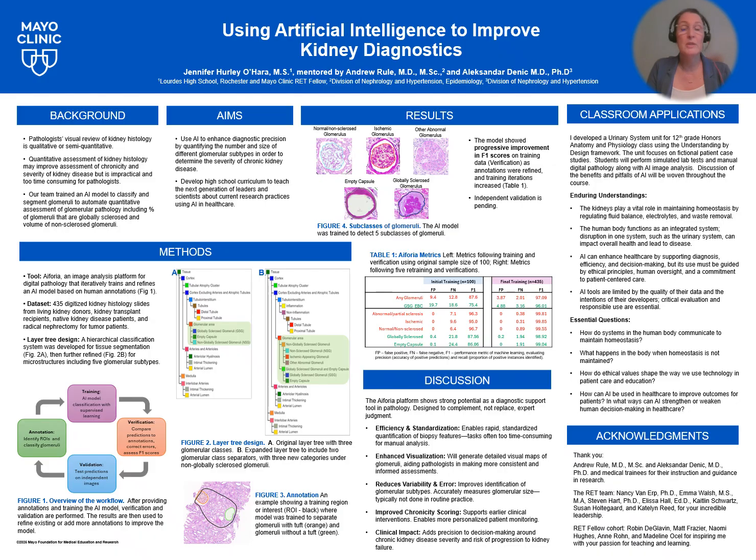The tool isn't meant to replace pathologists, but instead to enhance their work. By scanning entire biopsies and creating visual maps of all the glomeruli, the AI can help pathologists get a more complete picture. It can quantify features like inflammation and sclerosis and generate a more accurate chronicity score.